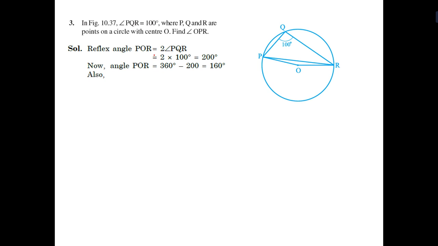So reflex of it, we can say we get POR as twice that, so 200. Now the reflex of POR, inside, is 360 minus 200, that is 160.